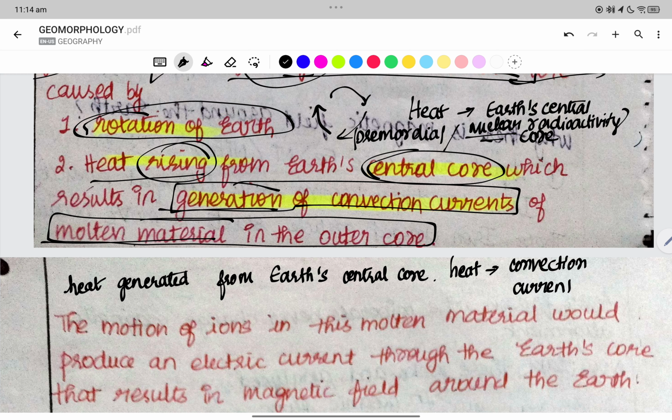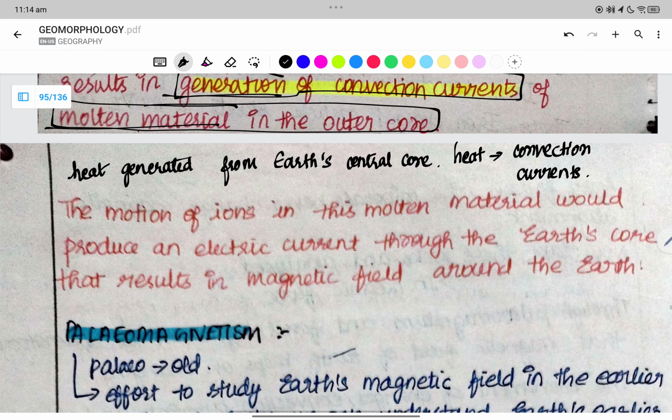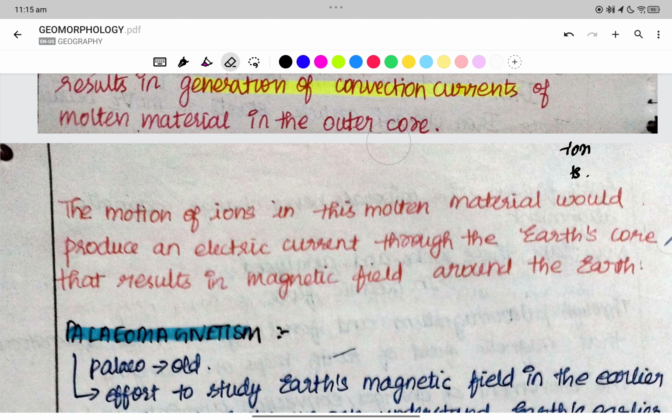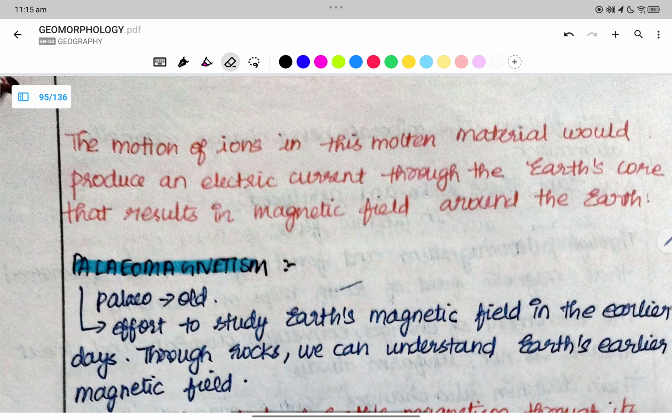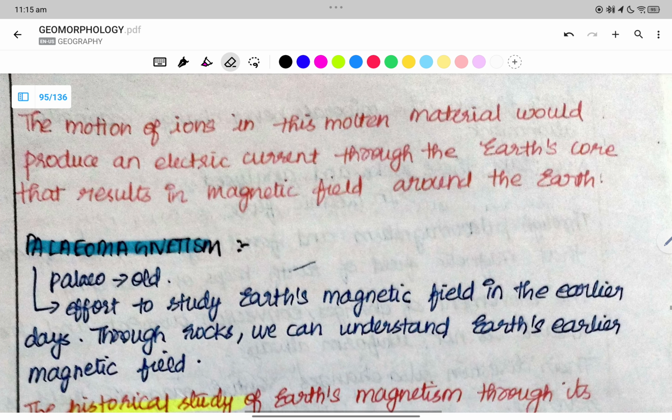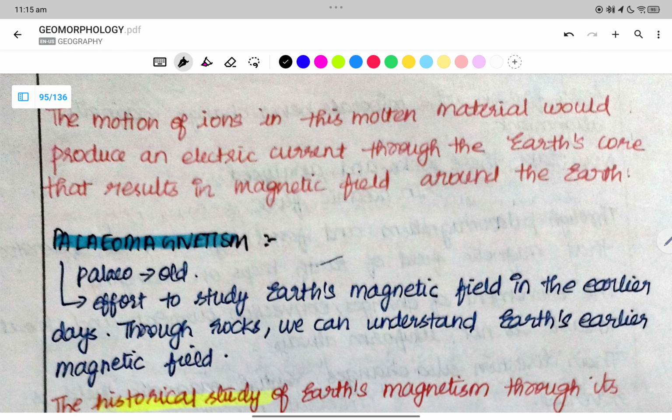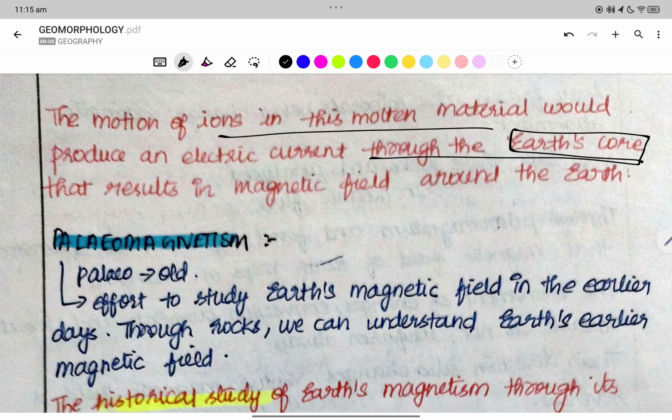So this heat is the one which creates the convection currents in the molten material of the outer layer. The motion of the ions in this molten material would produce an electric current through the Earth's core that results in the magnetic field around the Earth.